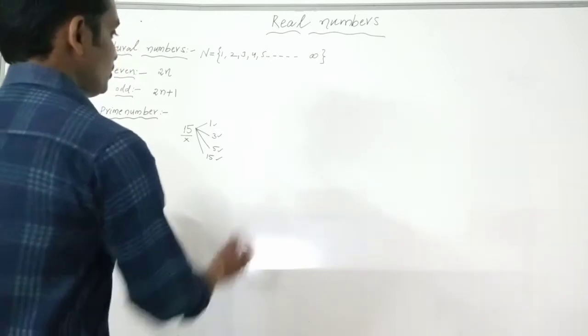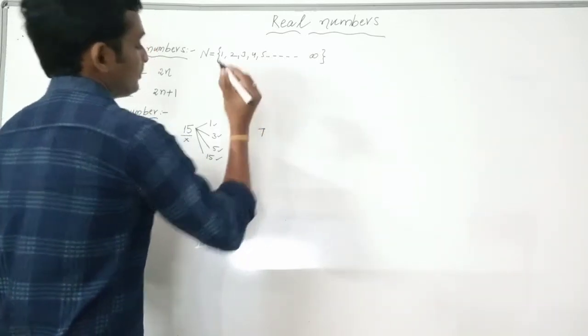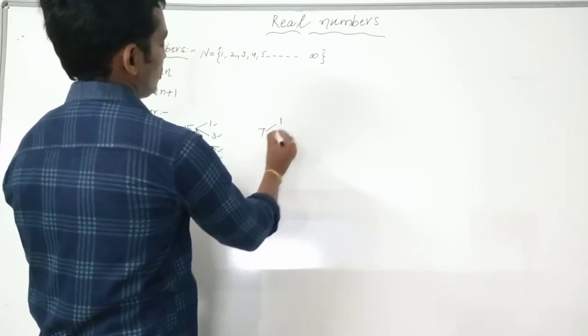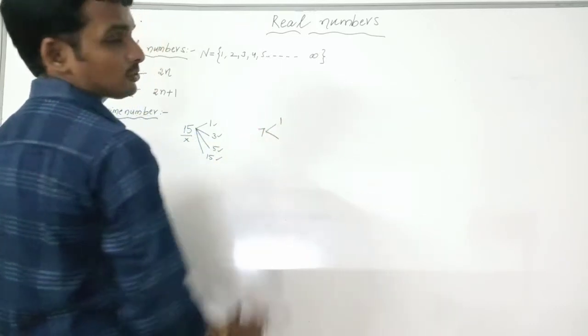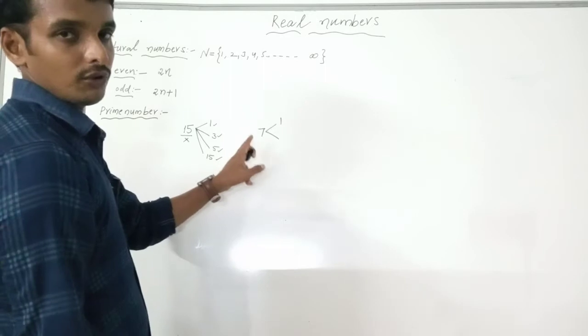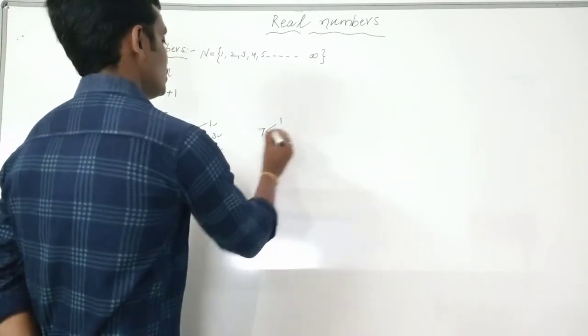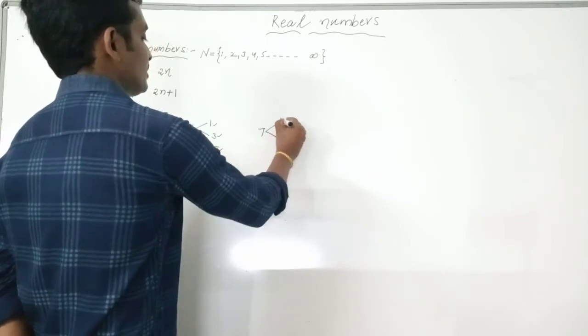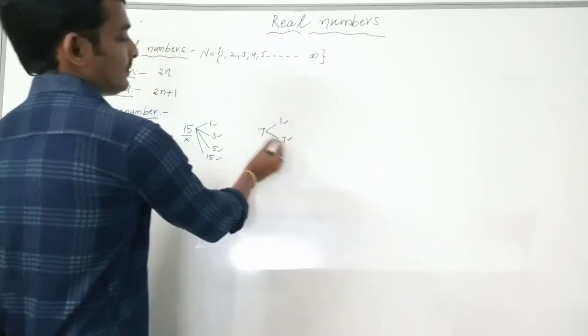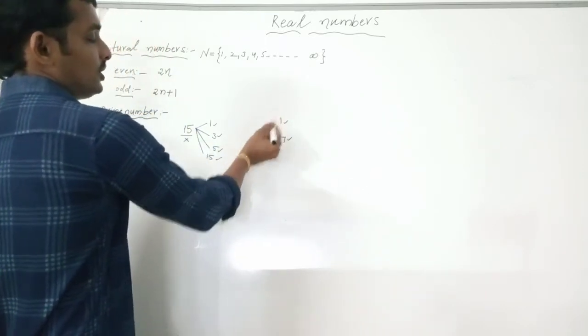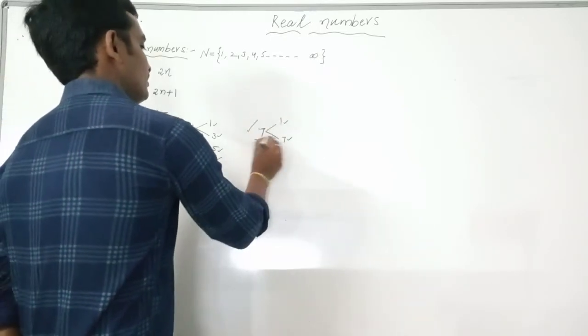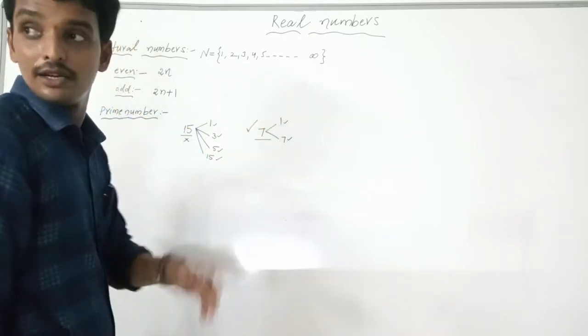For example, if you take 7, what are the factors of 7? 1, then is it divisible by 2? No. 3, 4, 5, 6, 7. Yes, it is divisible by 7. So what are the factors of 7? 1 and itself. So 7 is called a prime number.